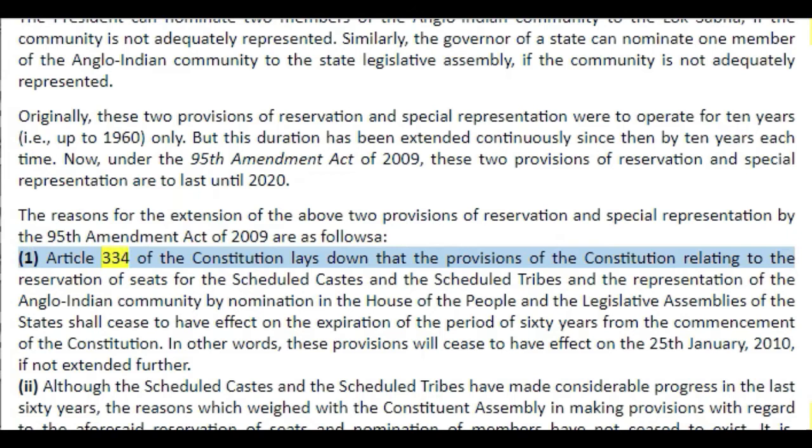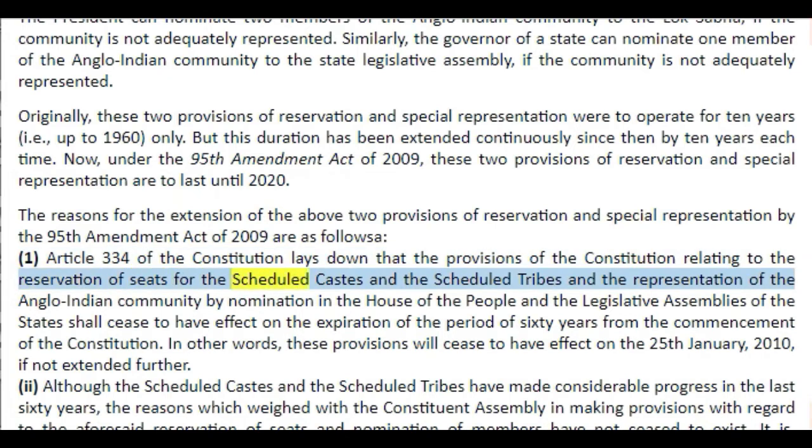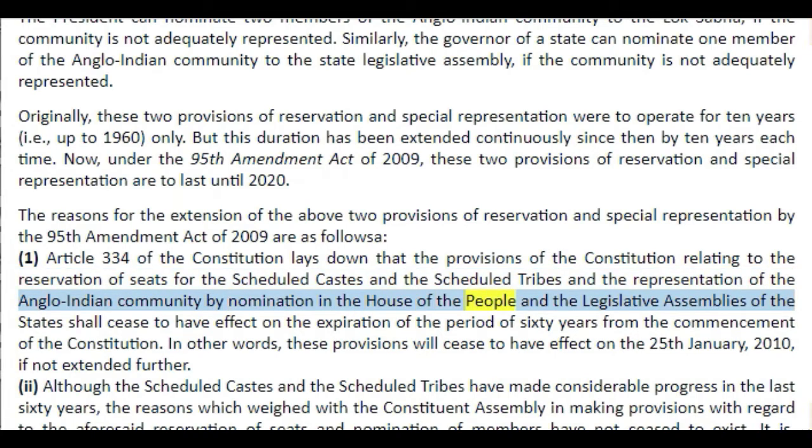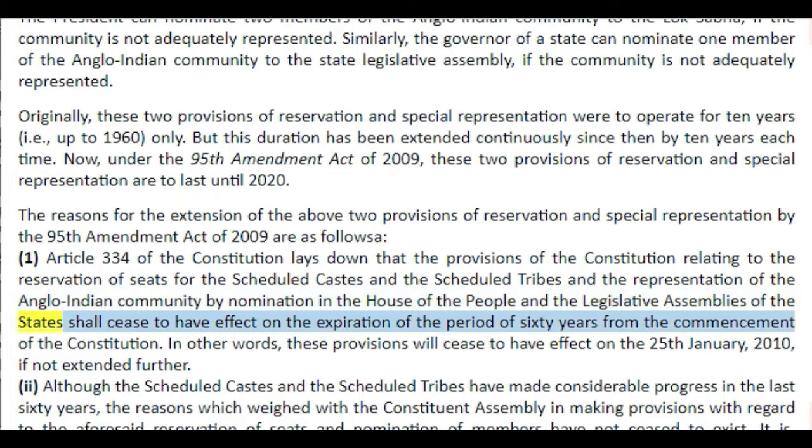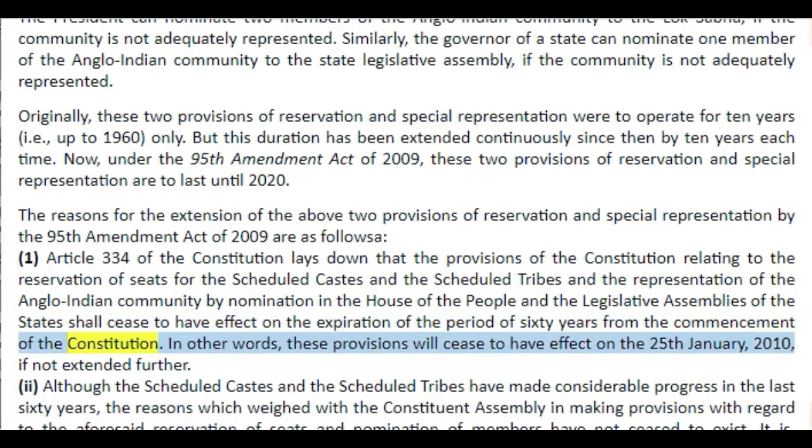1. Article 334 of the Constitution lays down that the provisions of the Constitution relating to the reservation of seats for the scheduled castes and the scheduled tribes and the representation of the Anglo-Indian community by nomination in the House of the People and the legislative assemblies of the states shall cease to have effect on the expiration of the period of 60 years from the commencement of the Constitution. In other words, these provisions will cease to have effect on the 25th January 2010, if not extended further.